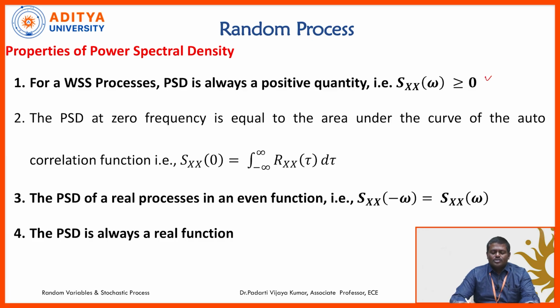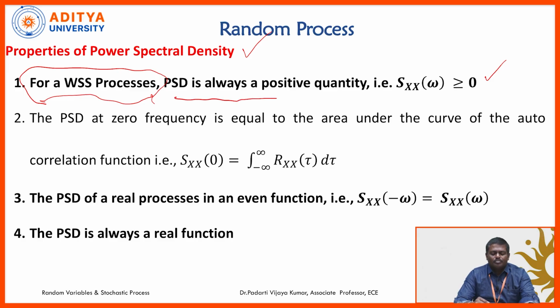We will see the properties of random process, which will be helpful in computing the problems and in understanding the relationship between temporal and spectral characteristics, and some properties will be helpful in computing other parameters like average power and autocorrelation function. So we know that here we are taking a random process as a wide sense stationary process. For a wide sense stationary random process, if you compute the power spectral density, it is always greater than or equal to 0. That means it is itself a positive quantity. The power spectral density can't be a negative value.